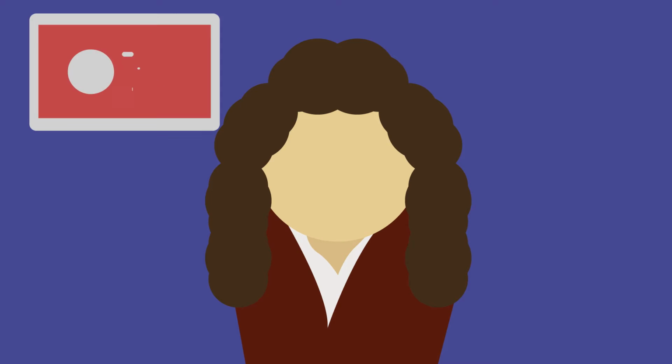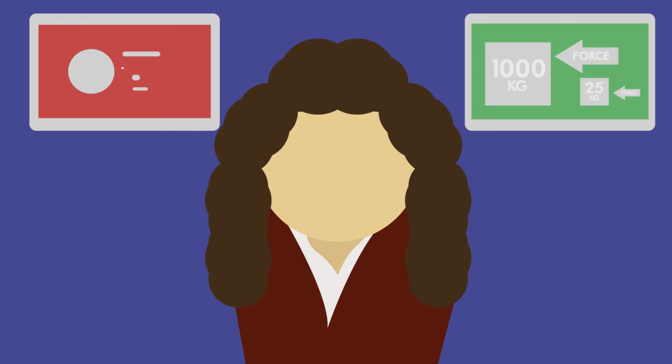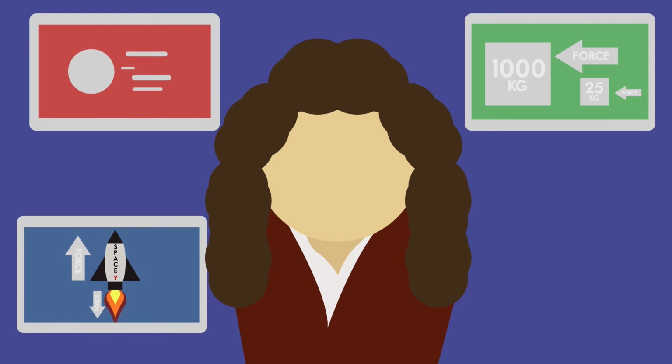The first law states that an object will remain in uniform motion unless acted on by an external force. The second law basically says that heavier objects need more force, and they will accelerate in the direction of the net force. And the third law states that every action has an equal and opposite reaction. So let's start from the top.